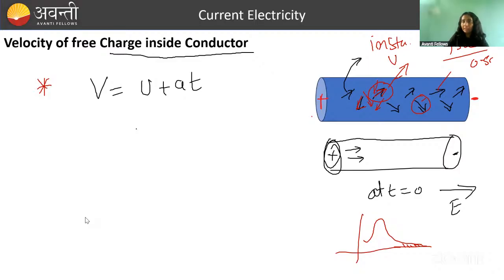So what can we write for the average velocity when the battery is not connected, that is at t equal to 0?